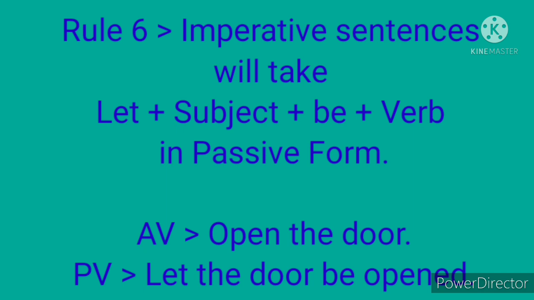As I told you, let is placed in the beginning of the sentence. The subject is the door. Be is added after the subject and opened is V3 form. Open in active voice is changed into opened in passive voice. So the structure is let plus subject plus be plus verb in V3 form. Let the door be opened.